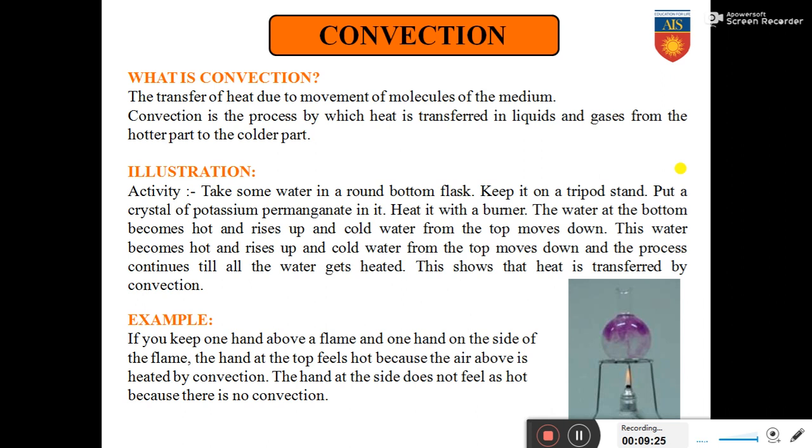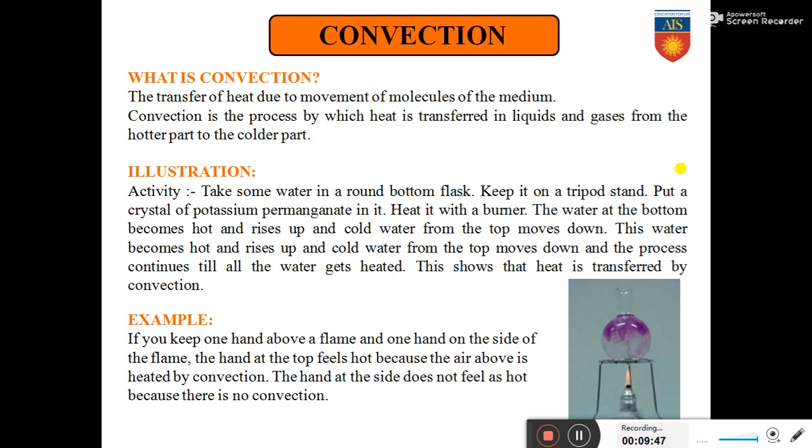So you see the movement of the tea leaves, and the same way the movement takes place in the potassium permanganate as well. This process continues until all the water in the round bottom flask gets heated.